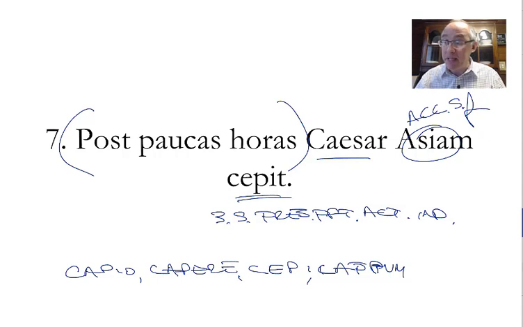Because the cep portion of it is found under capio. And I think this is one of the most frustrating parts of this chapter for you guys, being able to look up the words because you don't know what to look up, because cep is not in the dictionary. It's under capio. Do you see what I mean? So think about that. Go back and memorize your vocabulary.